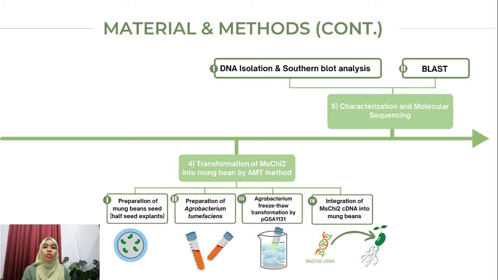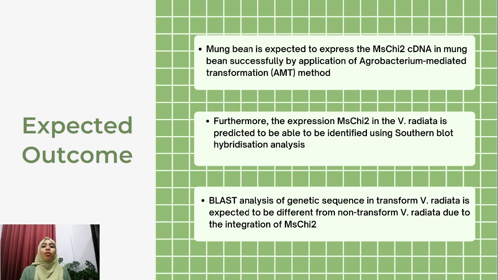The BLAST analysis is used to compare DNA and RNA between transformed and non-transformed mung bean, which functions as the control. The expected outcome for this study is that mung bean is expected to express the chitinase 2 cDNA successfully by application of the Agrobacterium-mediated transformation method. Furthermore, the expression of chitinase 2 in the mung bean is predicted to be identified using Southern blot hybridization analysis. Finally, BLAST analysis of genetic sequence in transformed mung bean is expected to be different from non-transformed mung bean due to the integration of the chitinase 2 cDNA.